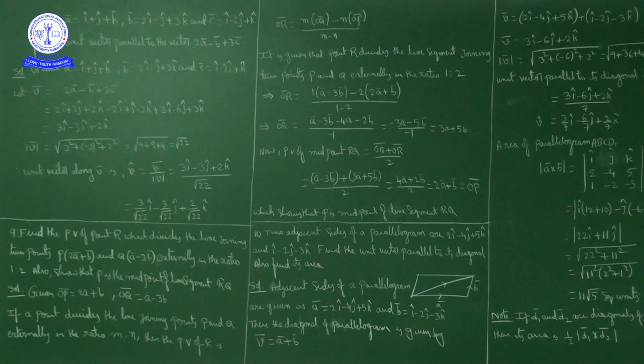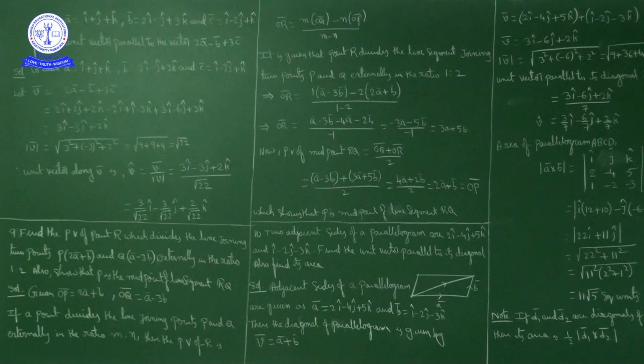Okay. Now what is OQ bar? OQ bar is A bar minus 3B bar plus OR bar, OR bar is how much? 3A bar plus 5B bar by 2. Now A bar plus 3A bar, 4A bar, plus minus 3B bar plus 5B bar is plus 2B bar by 2. So this is how much? 2A bar plus B bar. 2 common in numerator and cancel in denominator 2. So what we have? 2A bar plus B bar. Now 2A bar plus B bar is what? OP bar. Okay. So what we have? OP bar is equal to OQ bar plus OR bar by 2. Nothing but P is midpoint of line segment RQ.